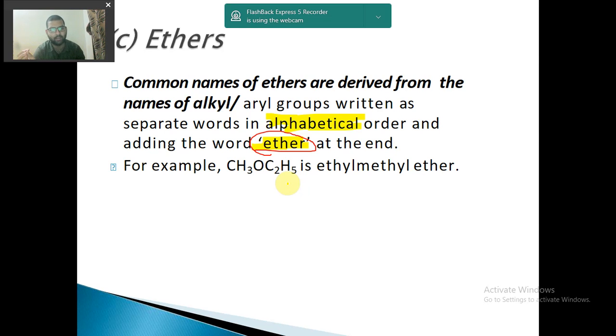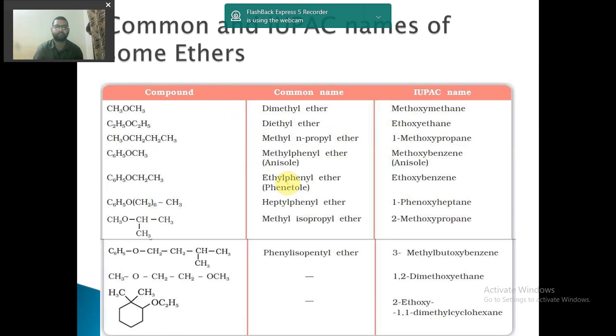Similarly, ethyl propyl ether, methyl propyl ether, these are possible. But let us see the IUPAC name. Now how do we write the IUPAC name? It is named like this. The second group will be named as the original alkane, and the first group will be replaced with the word oxy.